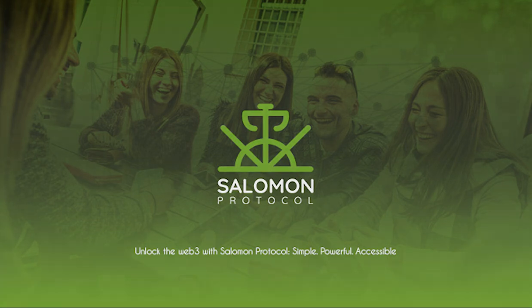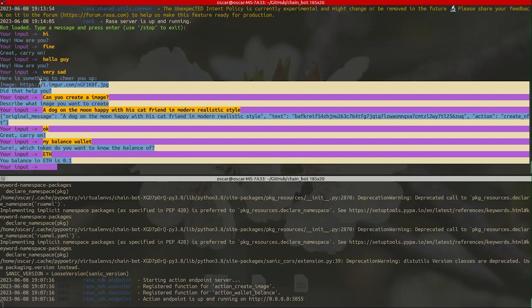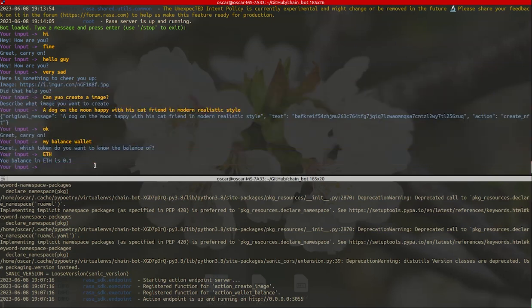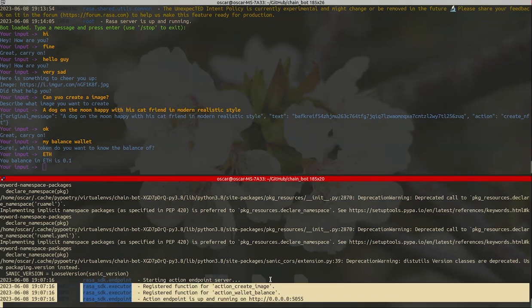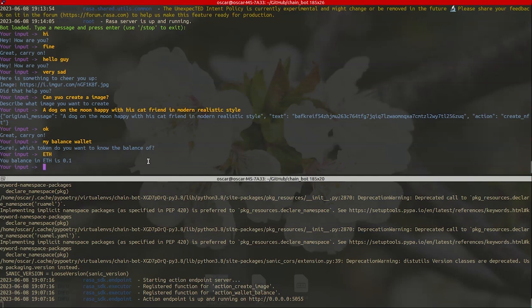Let's start with the bot. This bot has two parts: an intent server that recognizes the user's conversation, and an action server that, for this example, generates images. We can make inquiries to check the wallet balance. Here we already have a conversation, but let's interact again.